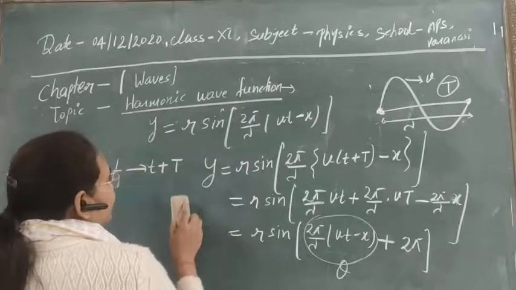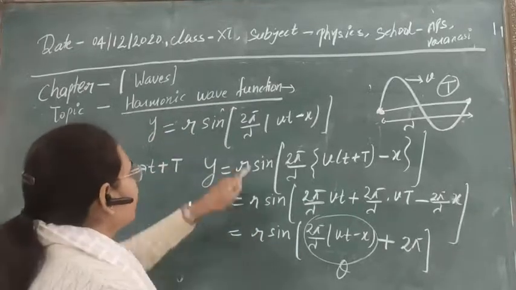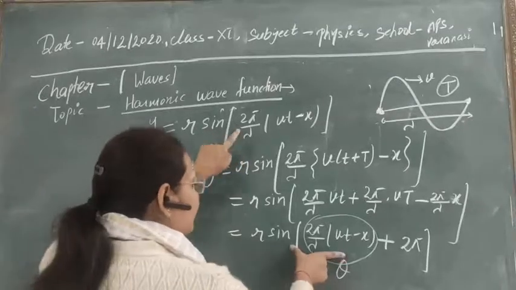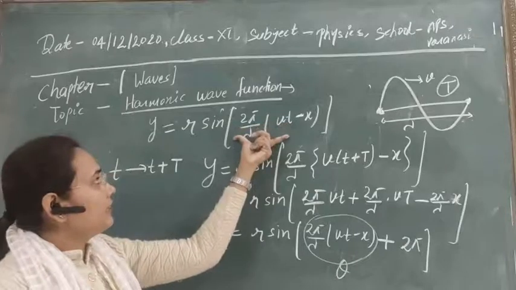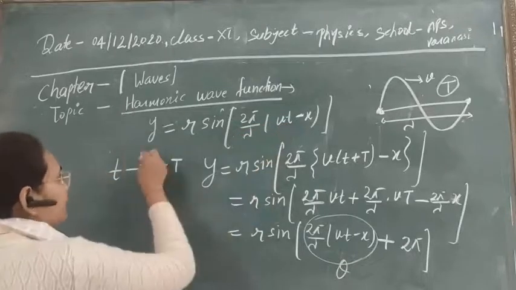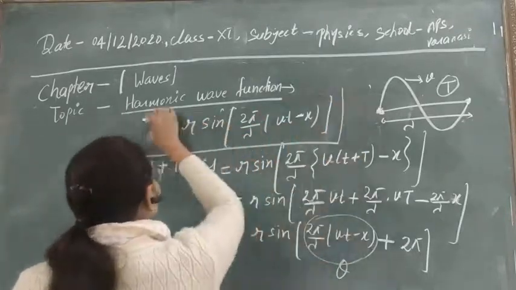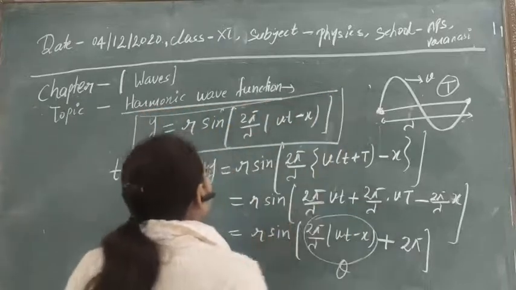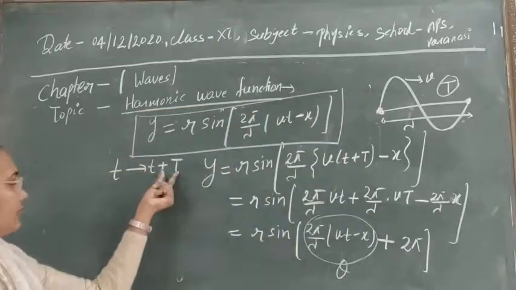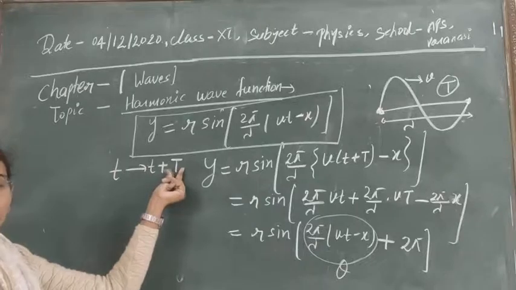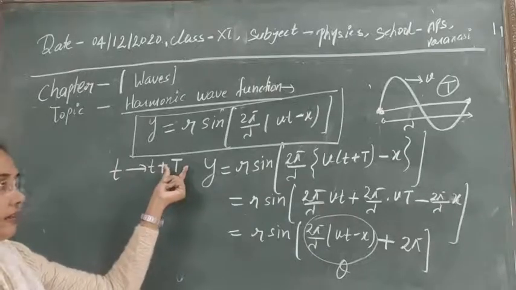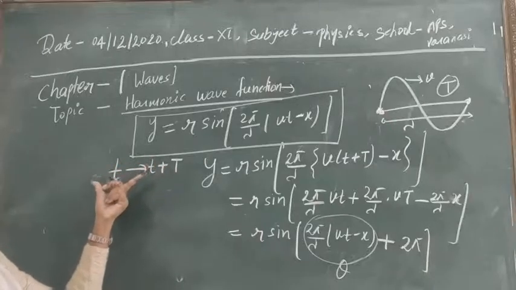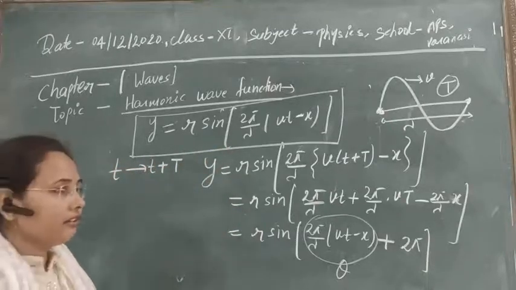The value finally obtained will be sin theta. It means we just obtained the original harmonic wave function after the addition of an integral multiple of the time period to the time t. Then there is no change in the harmonic wave function.